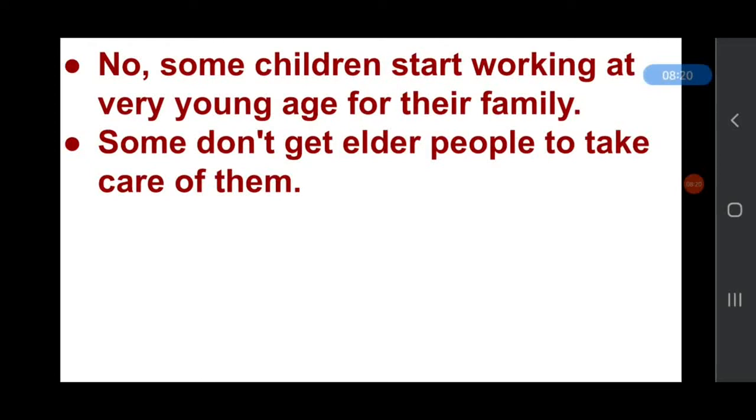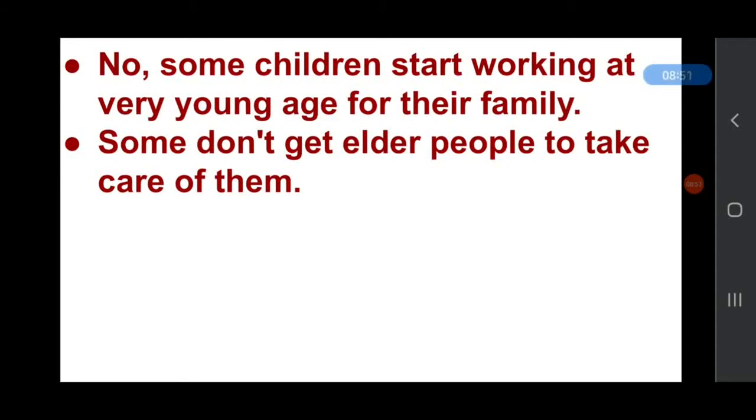Some are very poor and can't afford admission to school, and some don't have elders to take care of them. Some live with their siblings and take care of each other, and they don't get a chance to go to school. So, for these children, Children's Day is not an important day. So no, not every child celebrates Children's Day.